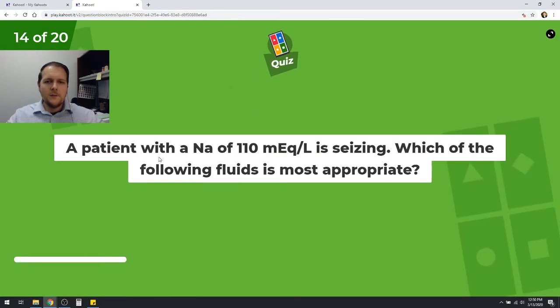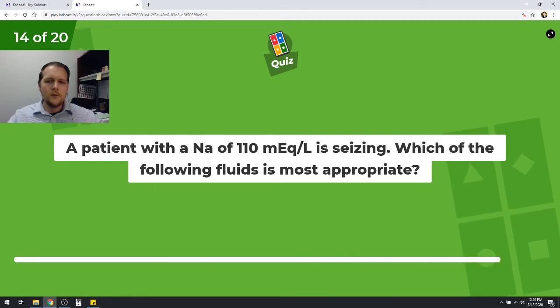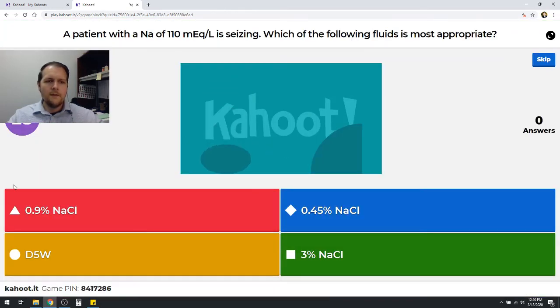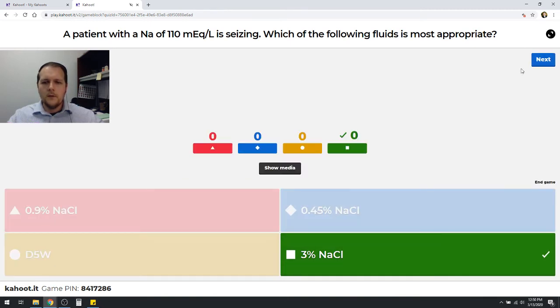Up next, a patient with a sodium of 110 milliequivalents per liter is seizing. Which of the following fluids would be most appropriate for them? Would I give them 0.9% sodium chloride, 0.45% sodium chloride, D5W, or 3% sodium chloride? What would be most reasonable? Well, this patient should probably get 3% sodium chloride. The reason being, this is the key word here: they're seizing, they're acutely symptomatic. You need to do something about that right away.